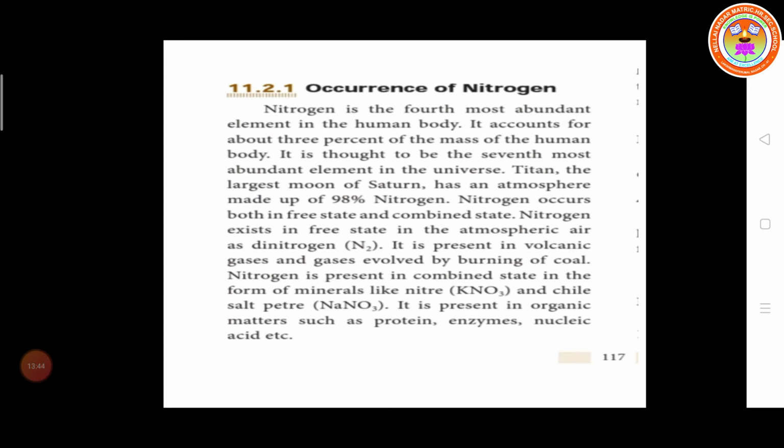It is also present in organic matter such as protein, enzymes and nucleic acid, which all contain nitrogen.